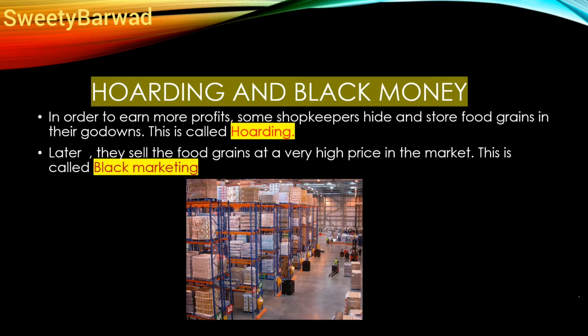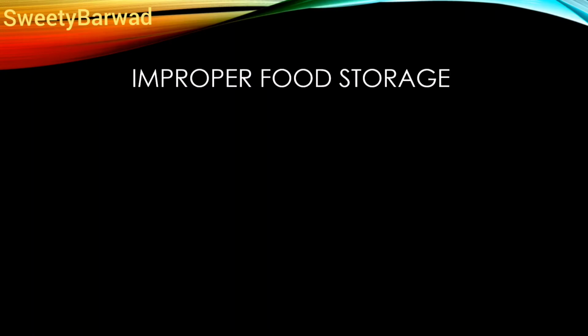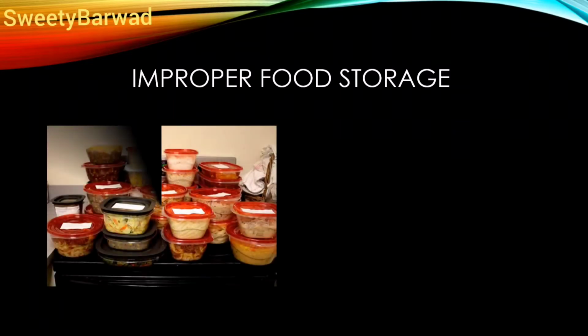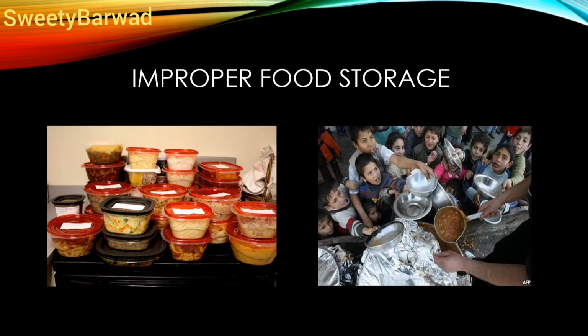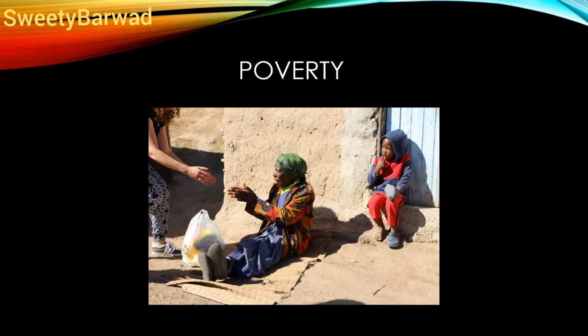The other one is improper food storage. Food grains that are not stored properly get destroyed, and this destruction of grains also leads to a shortage of food. The third one is poverty. Poor people do not have enough money to buy food. Some of them get only one meal a day. Also, they suffer from malnutrition and starvation.